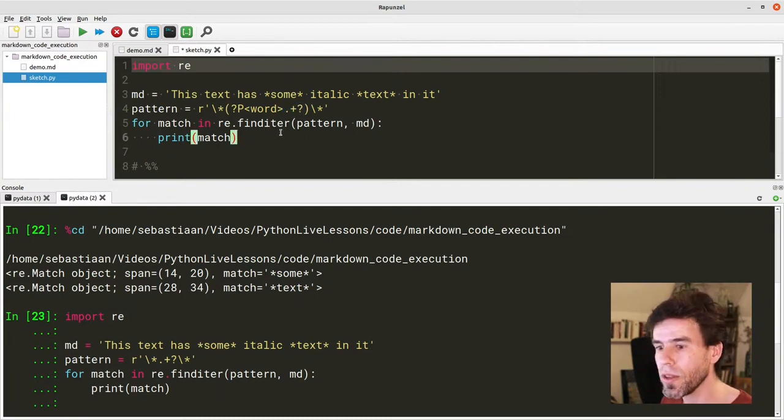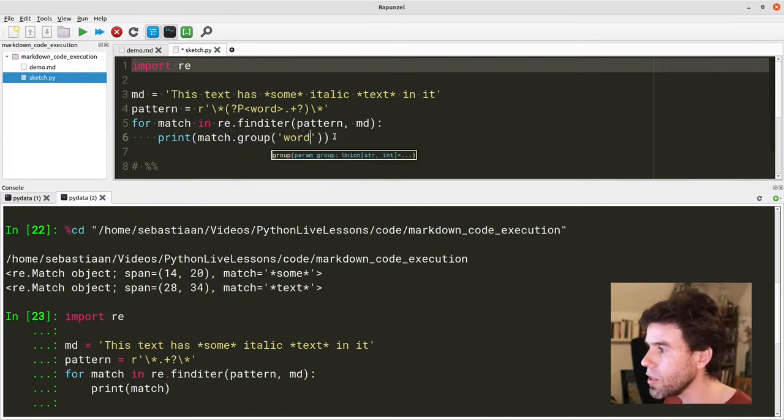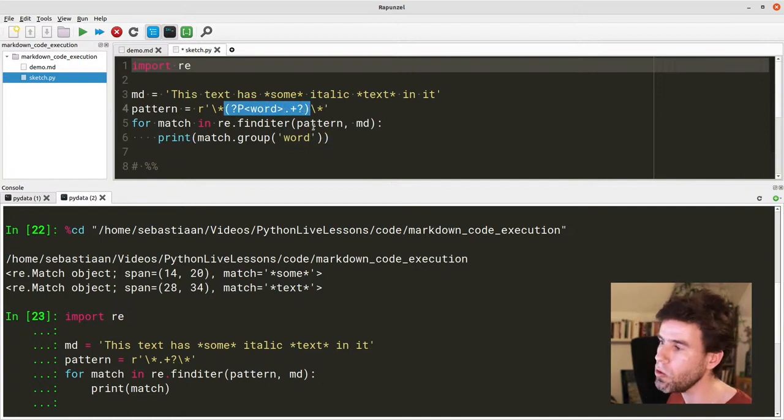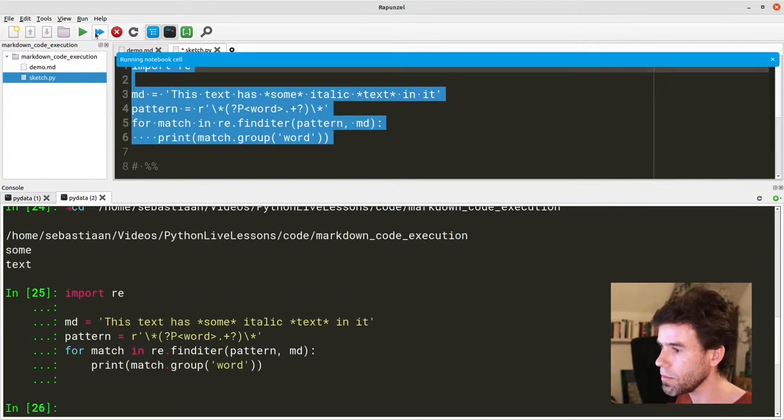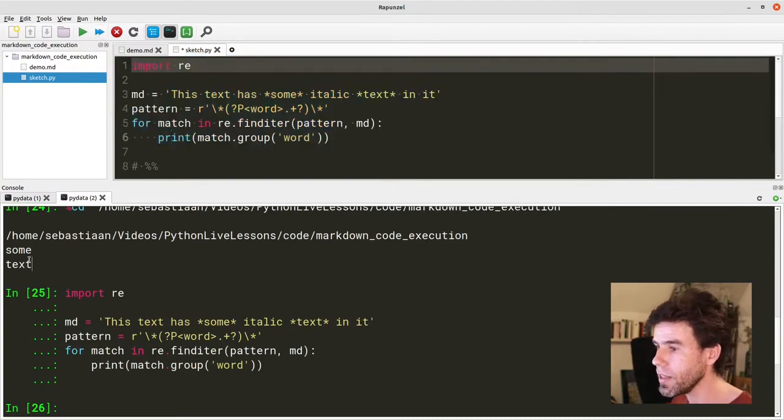And if I now don't print out the match object, but I print out what is called the group word, you will see that I selectively pick out this little piece. So I will only get the words. So I'm matching quite a big thing, namely including the asterisks, but I'm only interested in the small thing in between. All right, let's execute this. And now you see in the output, indeed, we're only getting some and text.